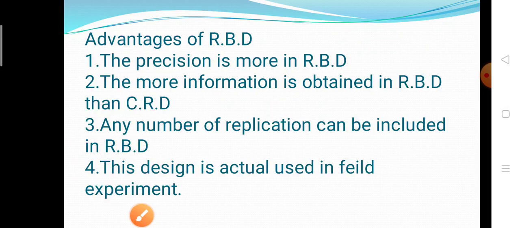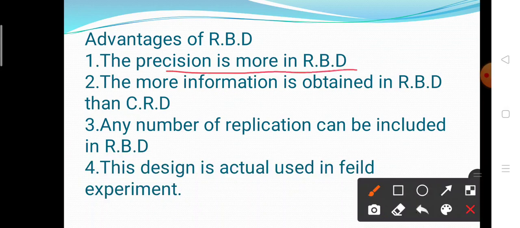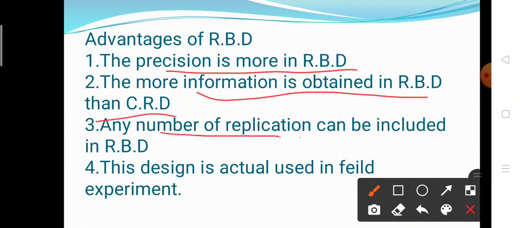Now let's move to the advantages and disadvantages of RBD. What are the advantages of RBD? The precision is more in RBD than CRD. The precision of this experiment is more than the CRD, and more information is obtained than the CRD. The third advantage is any number of replications can be included in the RBD. The fourth advantage is this design is used on field experiments, but the CRD design is used for laboratory experiments or greenhouse experiments only.